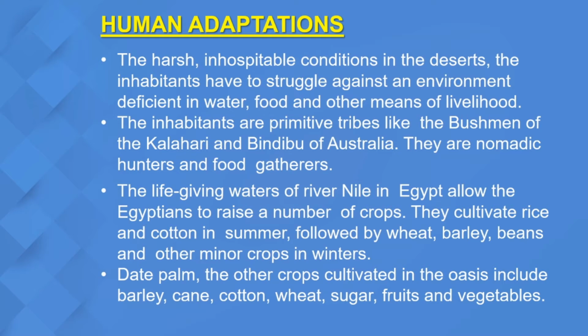Now, date palm, okay, which is basically known here as khejur, okay, date palms are among the other crops cultivated in the oasis. Oasis is a water body found in the deserts. So, near this oasis or water bodies, your date palms are cultivated, barley is cultivated, cane means sugar cane, cotton or wheat are cultivated and other vegetables. That is how the people of the desert have adapted themselves to live in the tropical desert. Okay, this is the first part of it. Thank you.